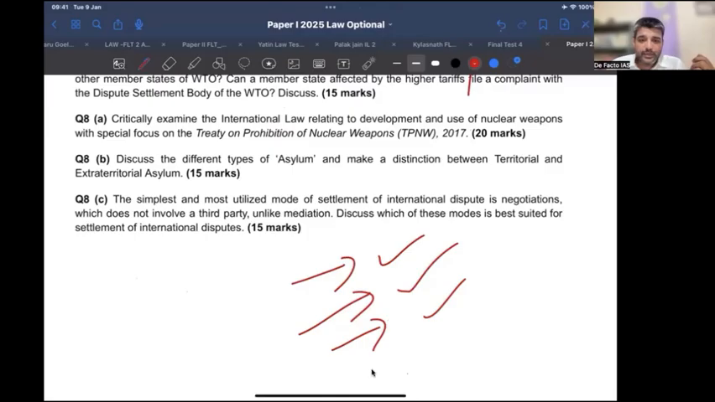Okay, so that is something you can keep in mind, again, quite easy, right? Very easy actually. Okay, now let us come to 8B. What are the different type of asylum and make a distinction between territories? See, what are the type of asylum? These are the two type of asylum. So what is the meaning of the first question? Doesn't matter. So basically you have to talk about asylum mostly.